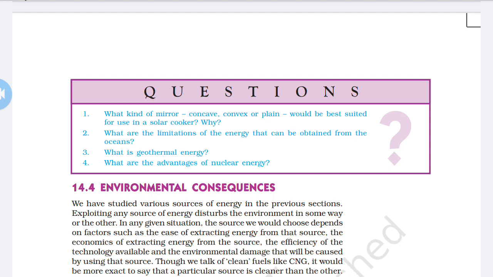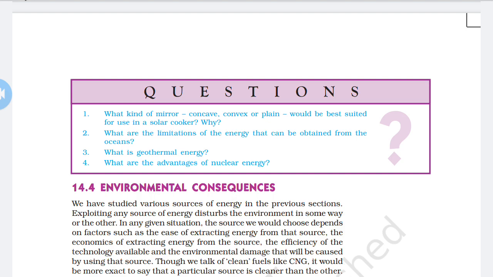And next question: what are the advantages of nuclear energy? As we discussed previously, a very small amount of radioactive material can produce a large amount of energy, which can be controlled and converted into usable form. For example, 1 kilogram of uranium is equivalent to 25,000 tons of coal.